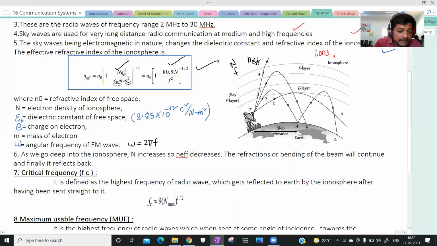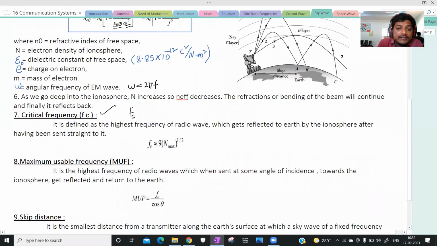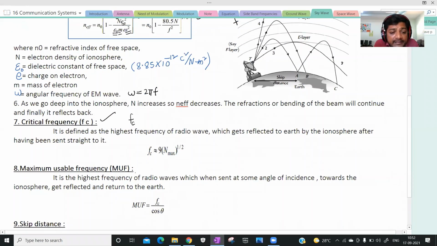Next, one more term is critical frequency, which is denoted by f suffix c. The critical frequency is defined as the highest frequency of the electromagnetic wave, the highest frequency of radio wave, which gets reflected toward the earth by the ionosphere.